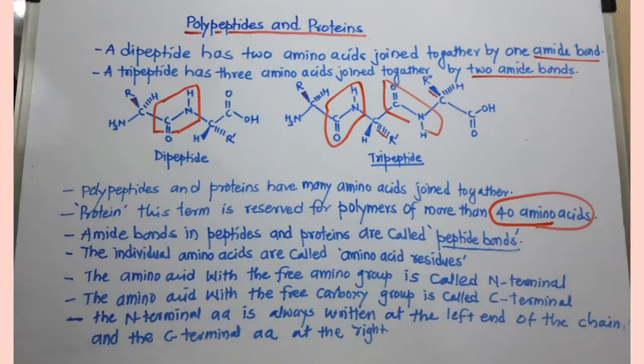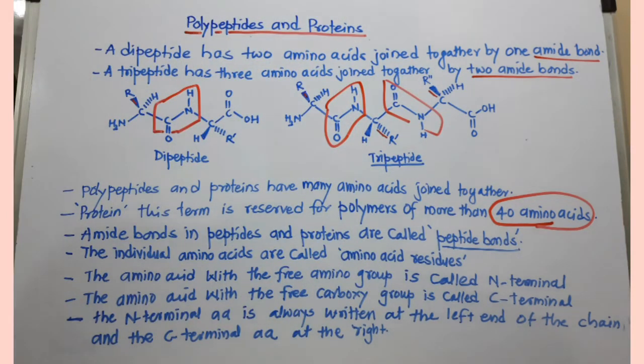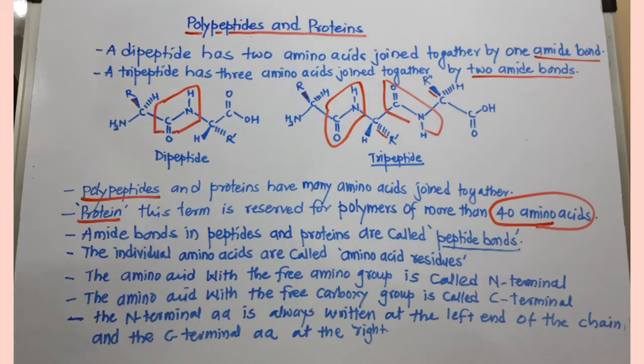So if a polymer has more than 40 amino acids, it is better to use the word protein and not polypeptide. And if the polymer has less than 40 amino acids, you can use the term polypeptide. I hope it is clear now.